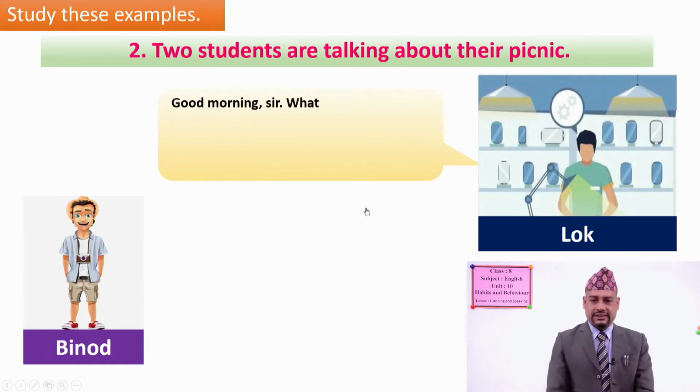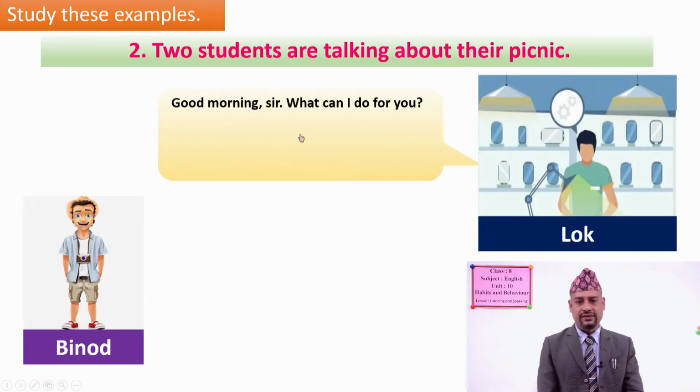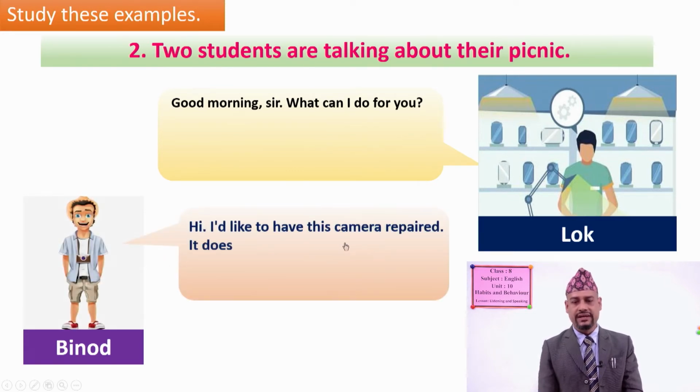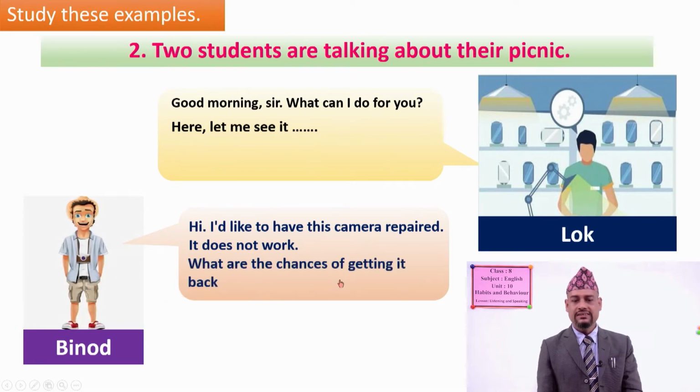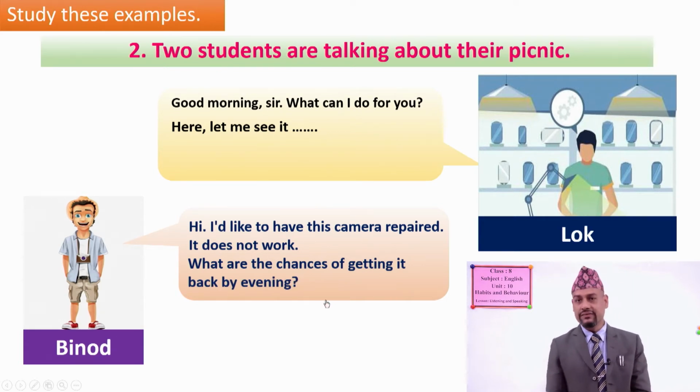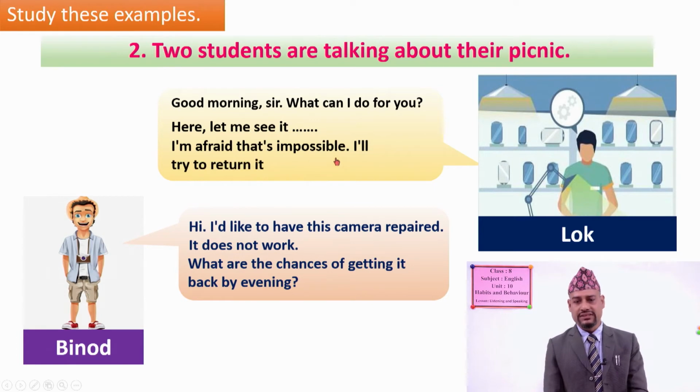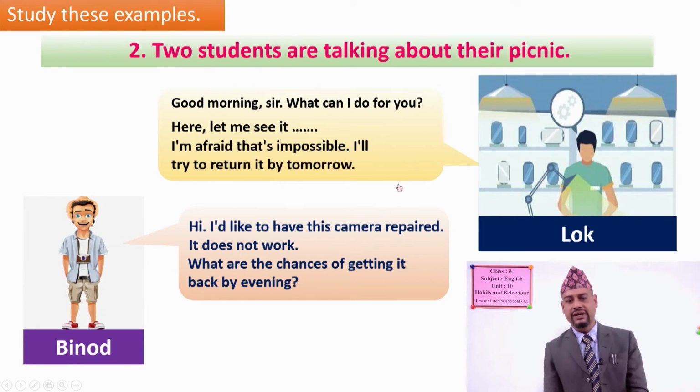See, Lok says, Good morning, sir. What can I do for you? Now, Binod says, hi, I would like to have this camera repaired. It does not work. And again, Lok speaks, here, let me see it. Again, Binod says, what are the chances of getting it back by evening? And Lok says, I'm afraid that's impossible. I will try to return it by tomorrow.